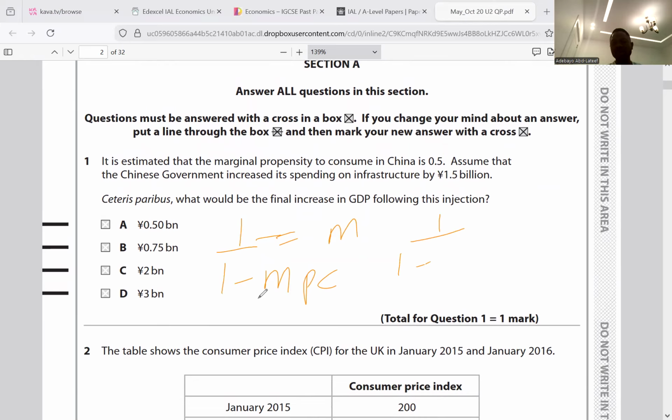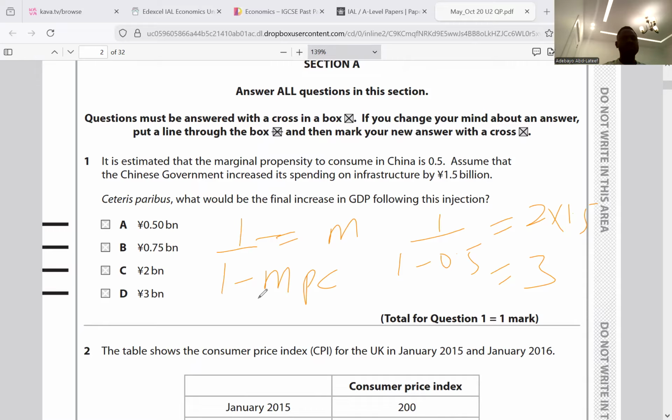1 over 1 minus 0.5, which gives us 2, right? Then multiply by 1.5, and that's 3. So the final increase is 3 billion yen. So the multiplier is 1 over 1 minus MPC, and once you get the multiplier, the next thing you do is multiply it with the figure, which is 1.5. That's it.